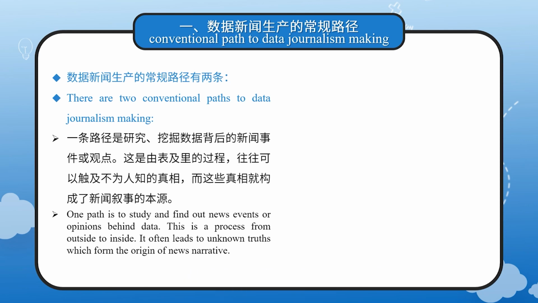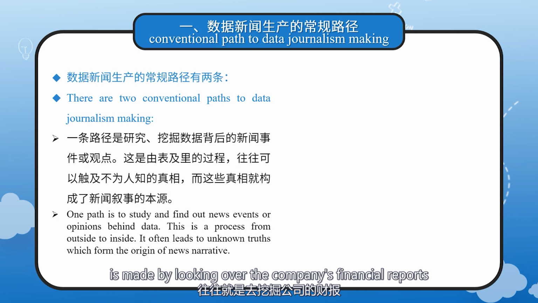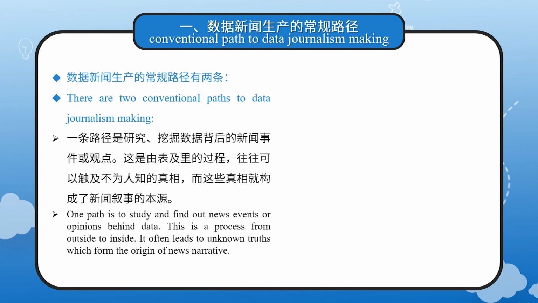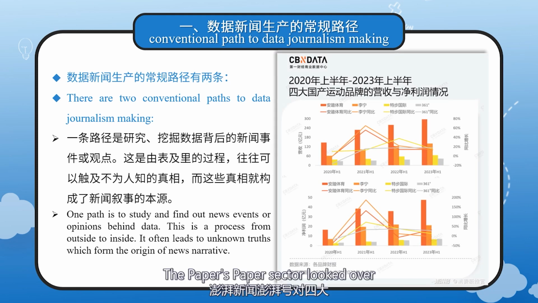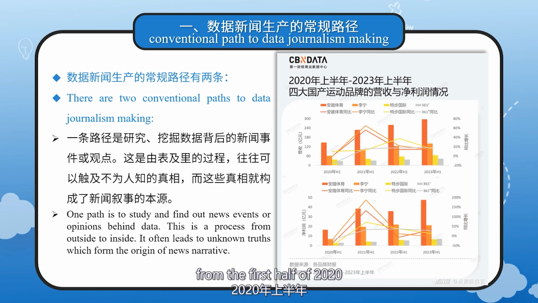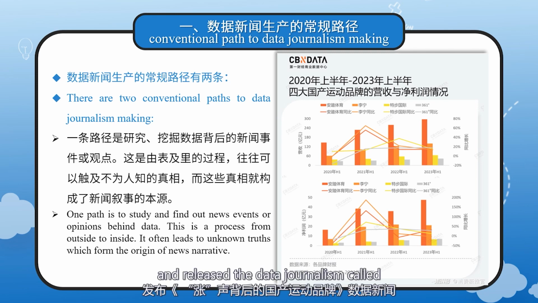Financial data journalism is made by looking over the company's financial reports and finding the information behind the data. For example, the paper sector looked over financial reports of 4 domestic sports brands for the first half of 2020 to the first half of 2023 and released the data journalism called "The domestic sports brands after rising performance."